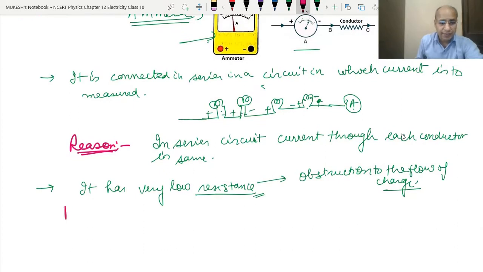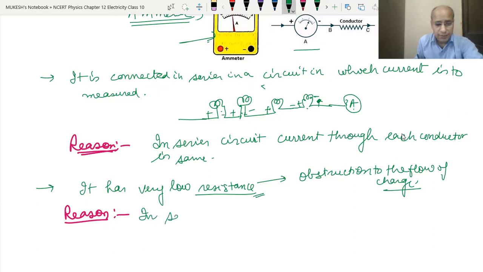Now let's write the reason. There is one thing more. Whenever we connect circuits in series, their resistance becomes more. If the resistance becomes more, the current will become less. So if we take an ammeter of high resistance, it will show a low current. That is why we take the resistance of the ammeter very low, so that it does not obstruct the flow of current.